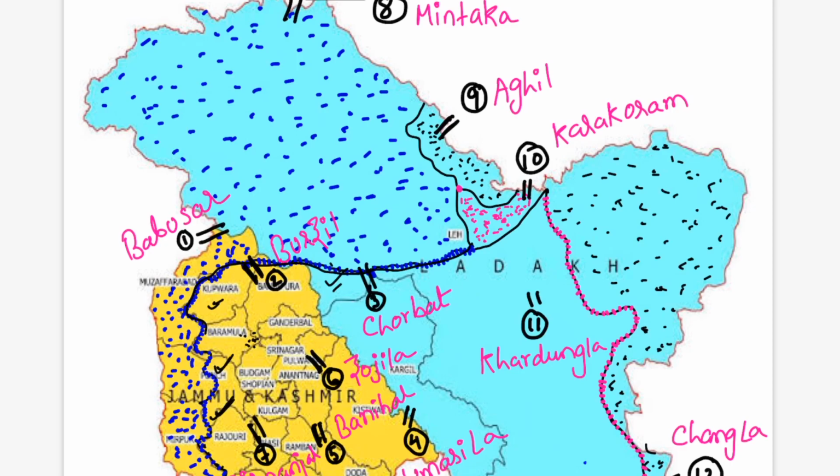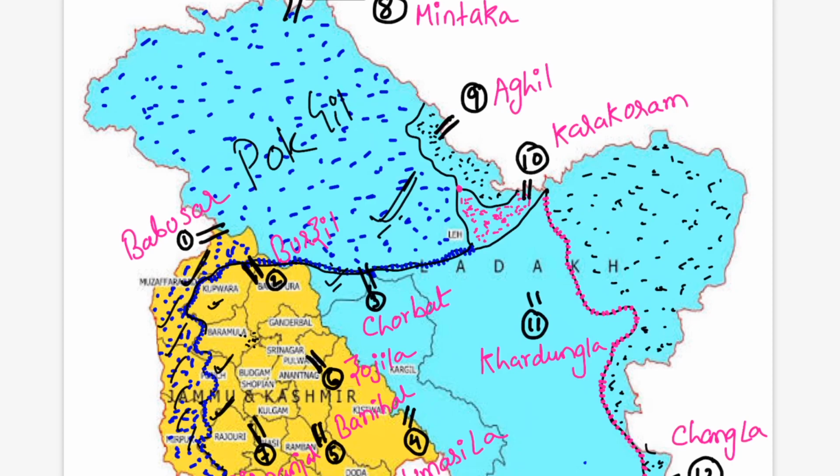The north of the LOC, this part and this part here in yellow, is actually the part of Pakistan occupied Kashmir, POK. This is the Gilgit part of Pakistan occupied Kashmir, and this is the Poonch sector and the Kupwara section here. So this is the LOC.